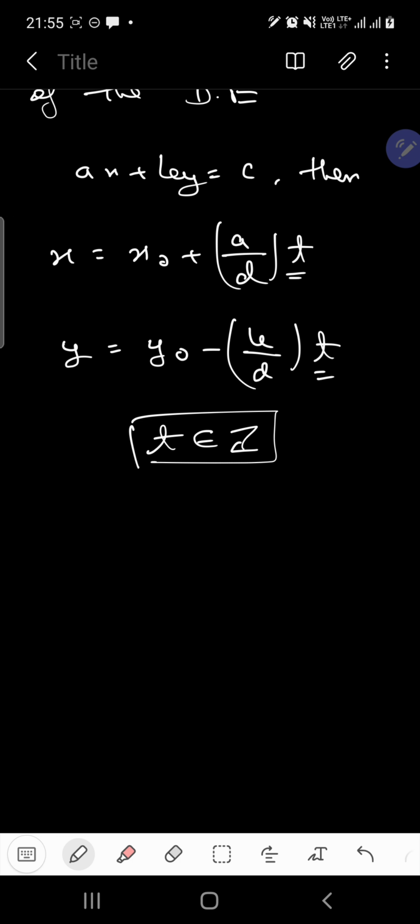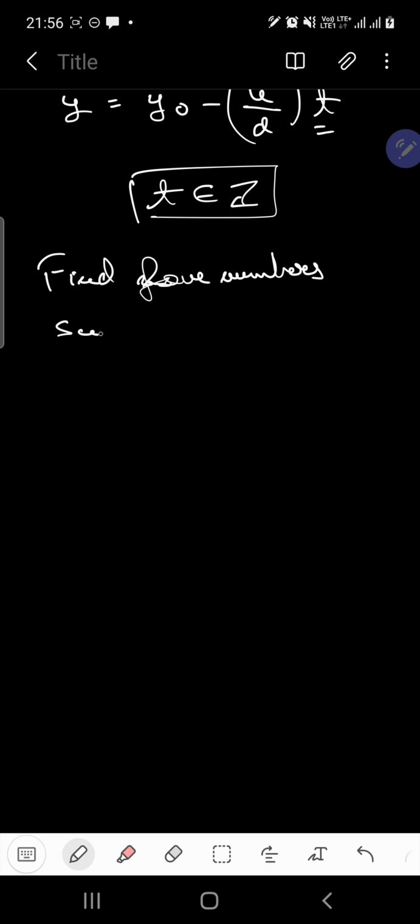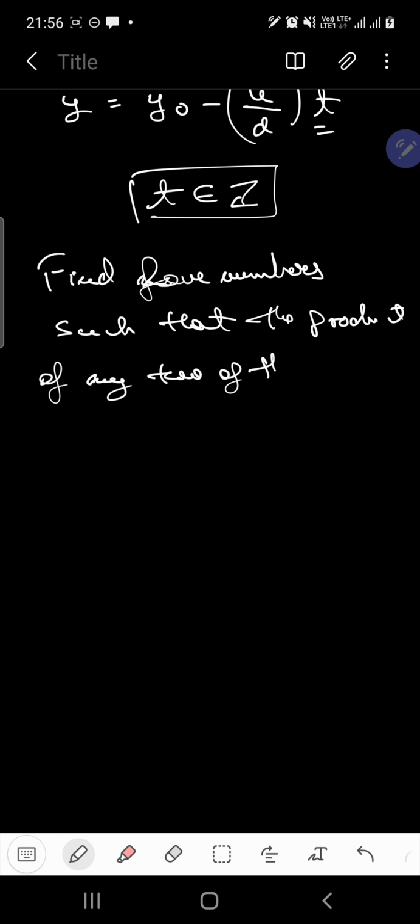Got it? For example, one of the problems which indicates that Arithmetica is important for number theory is the problem which says: find 4 numbers such that the product of any two of them increased by 1 is a square. Clear?